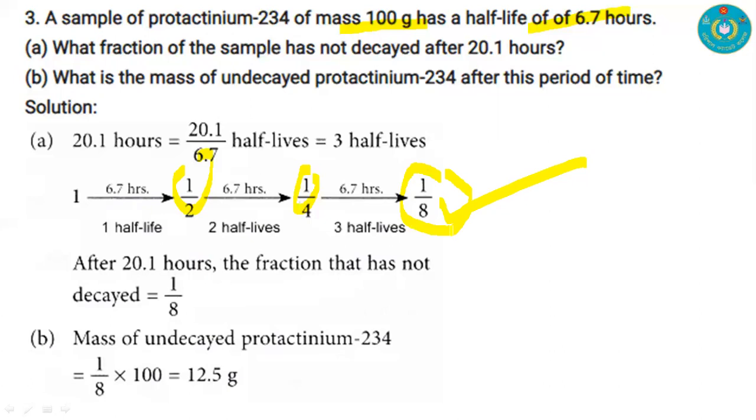That's why after 3 half lives we have a mass of 12.5 gram. That is our undecayed mass for protactinium 234 after this period of time, and here the period of time is 20.1 hour.